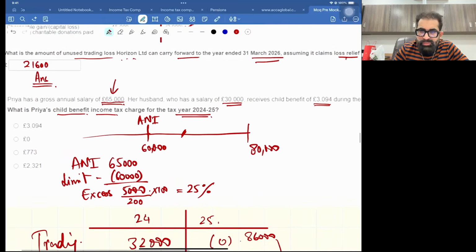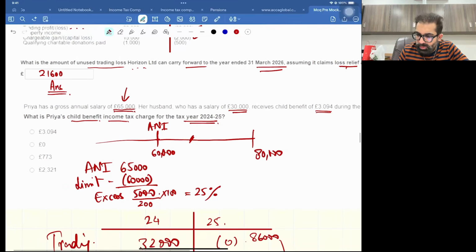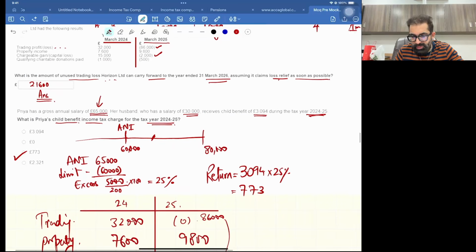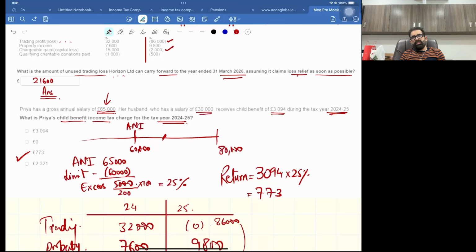Tell me how much child benefit you received. See the screen, 3094. So the return amount is 3094 times 25%, which is going to be 773. This is the answer, 773. So 773 child benefit needs to be returned.